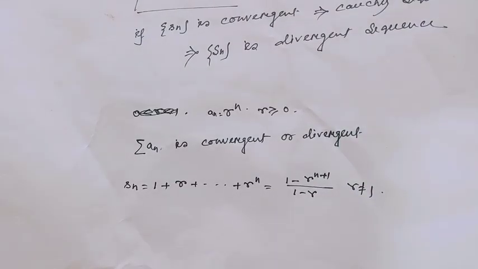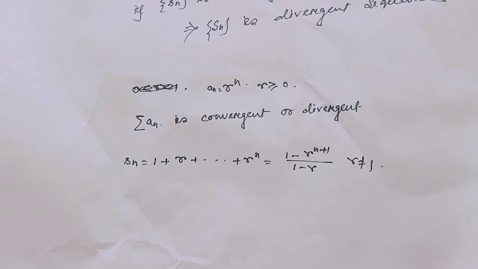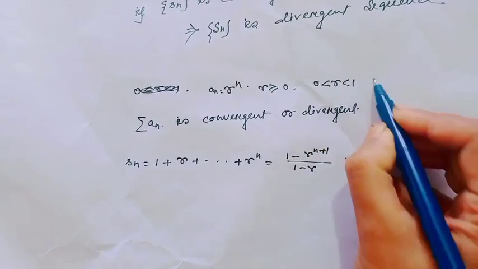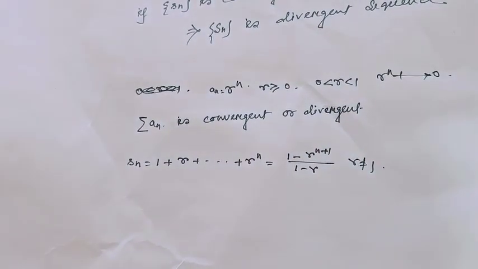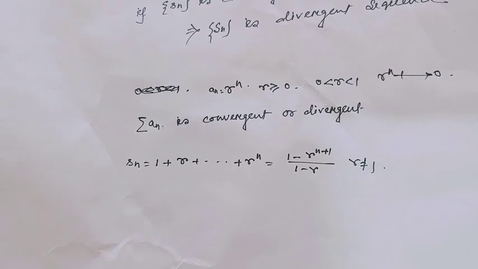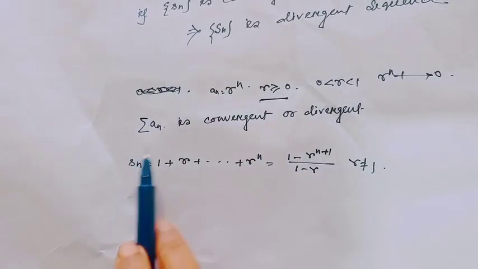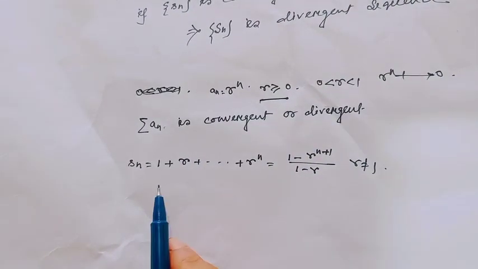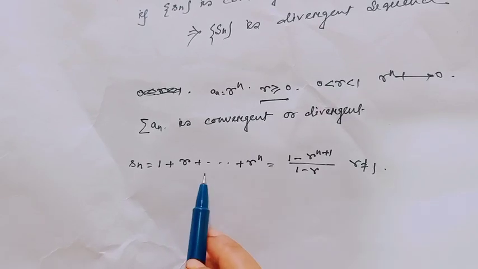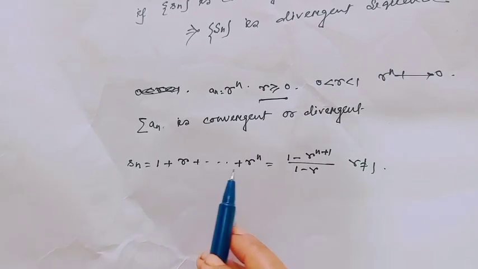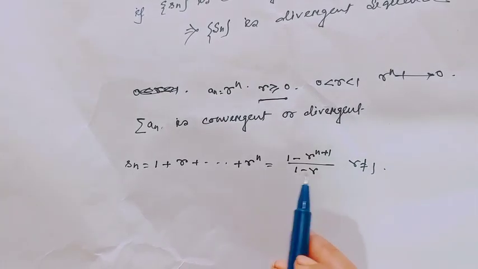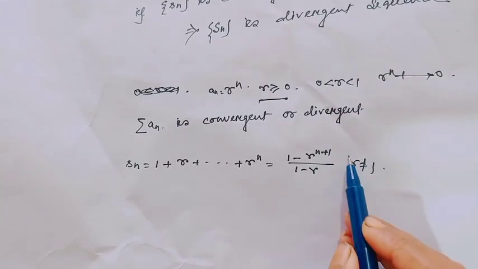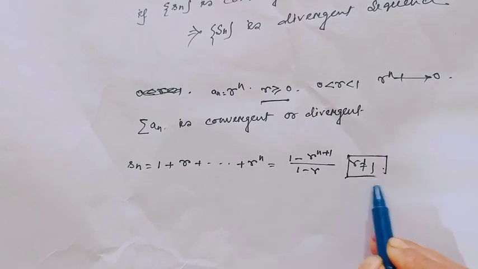Now consider the sequence a_n equal to r to the power n. We all know that when r is less than 1, this sequence tends to 0. Here we have to show, for r greater than or equal to 0, whether the series a_n is convergent or divergent. We all know the partial sum Sn equals 1 plus r and so on, plus r to the power n, and this equals (1 minus r to the power n plus 1) over (1 minus r). This is true when r is not equal to 1.